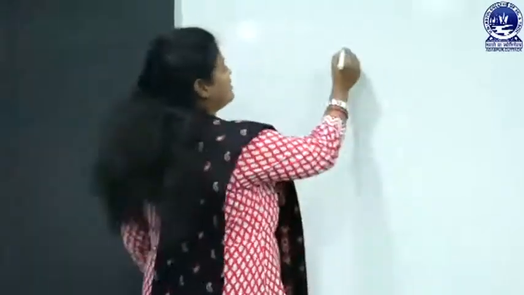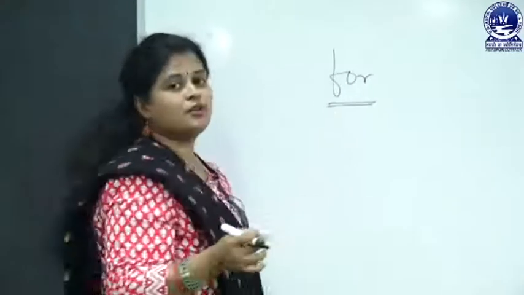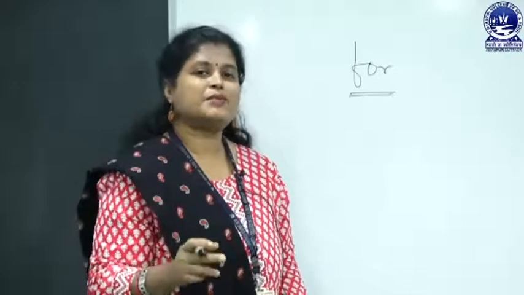Let's start. In C++ programming, iterative logic can be represented in three different ways: for, while, and do while. In today's class, I am going to discuss for. For is a loop statement, a keyword or reserved word which is used to represent a loop.